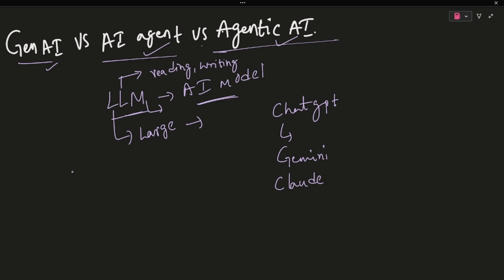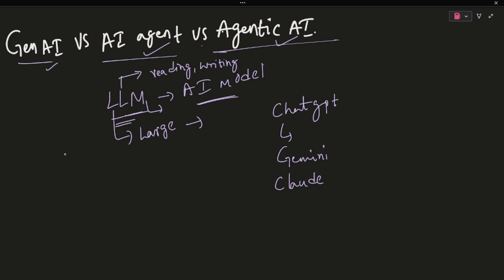By using these LLMs, we can write prompts and get whatever output we want by just giving a simple text prompt. It generates text, images, audio, and video, and also summarizes documents. That's all about LLMs.